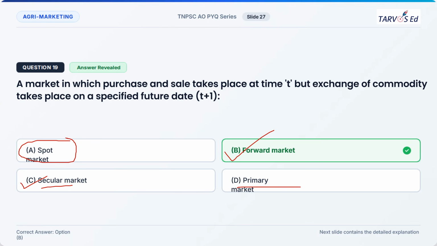And then is primary market. So primary market comes under the markets based on the location. So it is a primary place where the first major transaction takes place. The village market, rural primary market, all these things. Okay.